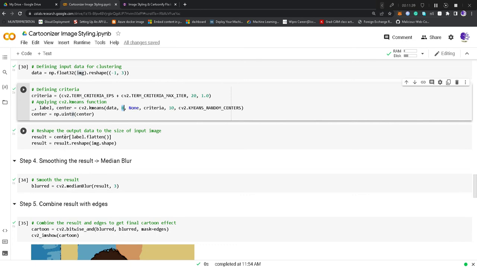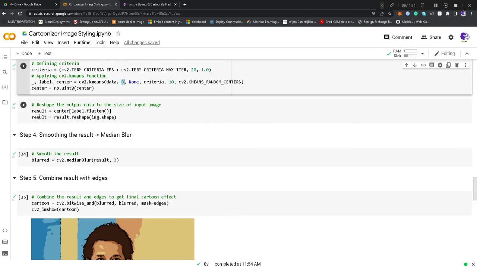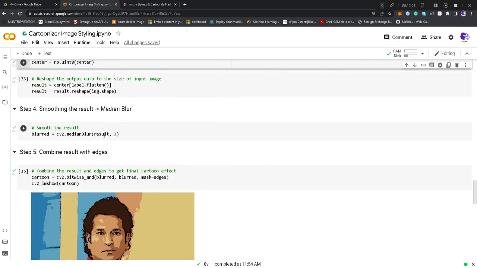Now, as I told you, we have to reshape our image into the original size, because we have applied the k-means clustering quantization effect. We have to flatten it and reshape it into the original image size. We have done the color quantization effect with k-means clustering. Now we have to apply median blur because it will smooth the results. Wherever the colors are more or less pronounced at certain parts, it will smooth the effect by taking the median. It's a median effect.